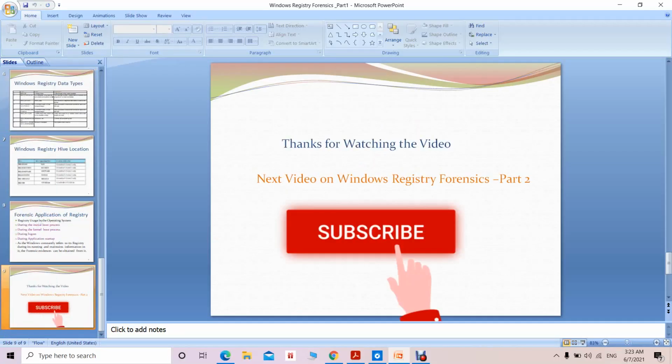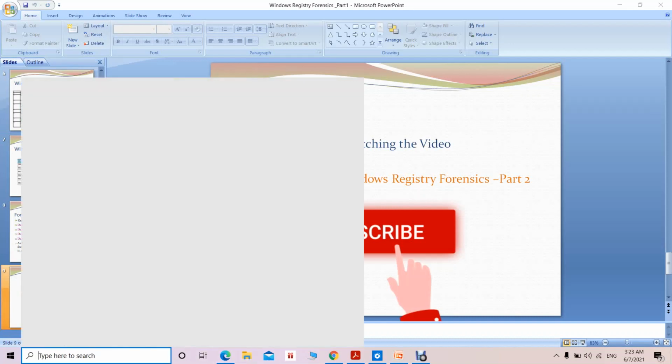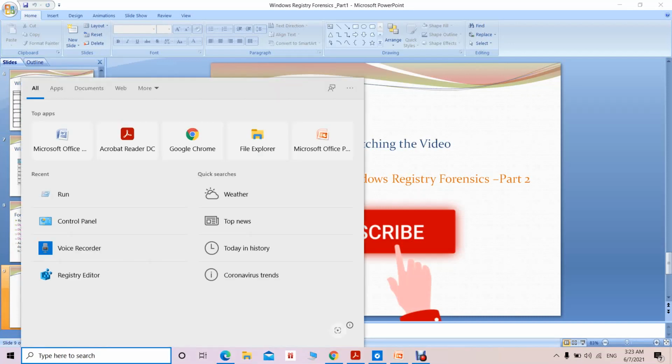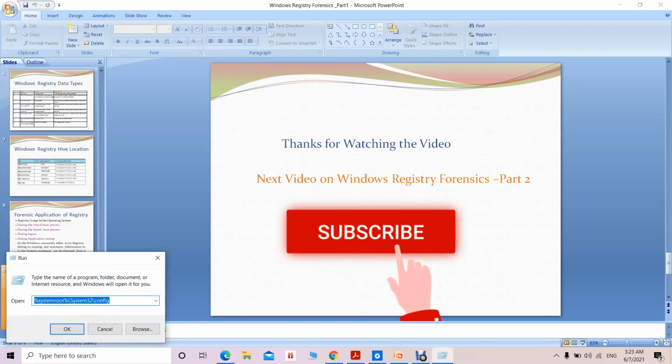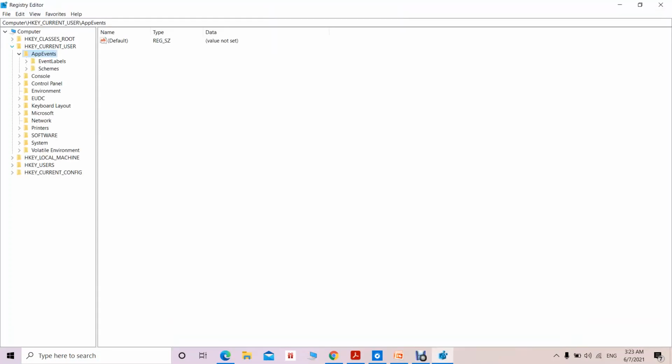Now we'll see how to open the Windows registry by using the regedit tool. For that purpose we go to the search, type run, and this console will open. Here type regedit. The registry editor is a tool by which we can access the registry structure. When you click on this, the Windows registry editor will open. Now this is our Windows registry.